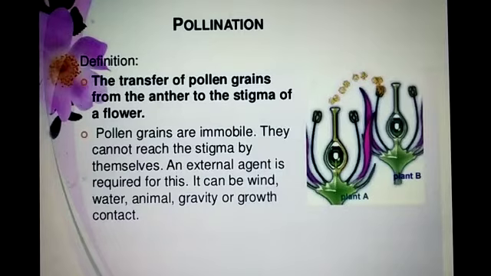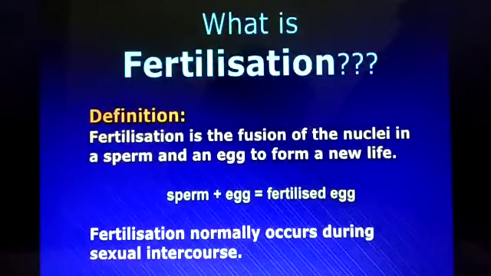Pollen grains are immobile, and they cannot reach the stigma by themselves. So an external agent is required for this. It can be wind, water, animal, gravity or growth contact.